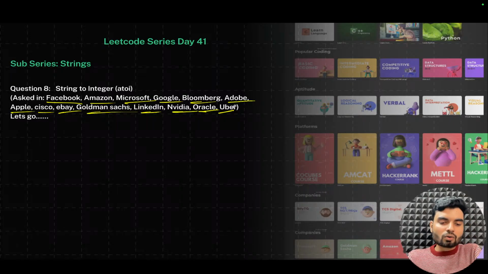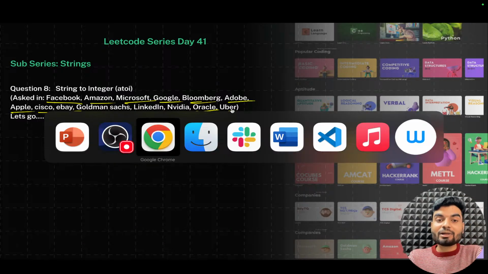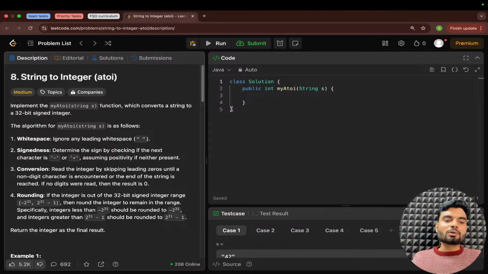Now I'll go to Google Chrome. There I'll show you the problem statement, and we'll understand deeply what it is. They're mentioning to implement the myAtoi function, which converts a string to a 32-bit signed integer. So you will have a string, you need to convert that to an integer. That is the problem statement, and I hope it makes sense, right?